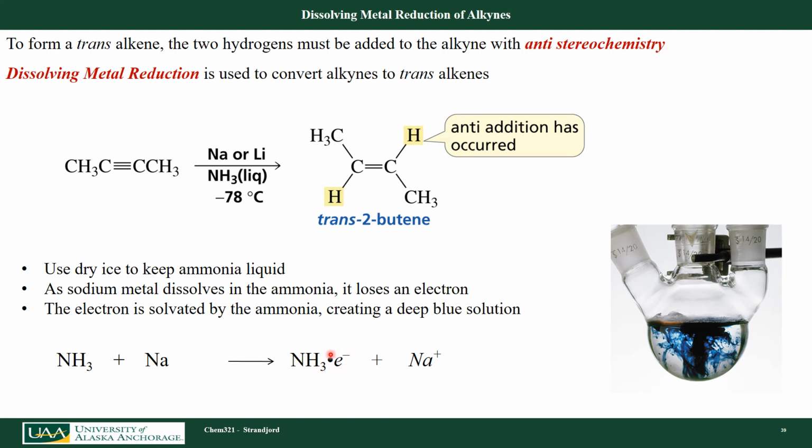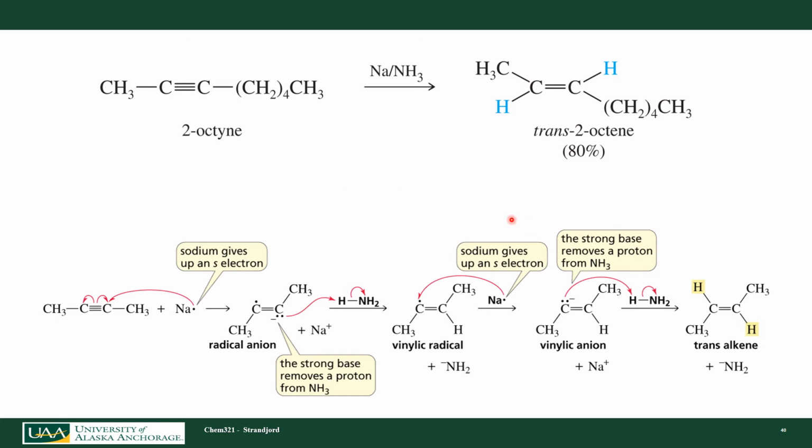Okay, so I have these free electrons that are floating around in solution, and it turns out this complex here looks very brilliant blue. It's a deep blue color. So it's a real pretty reaction to actually do this dissolved metal reduction process. But why does it form the trans? Let's take a look at that.